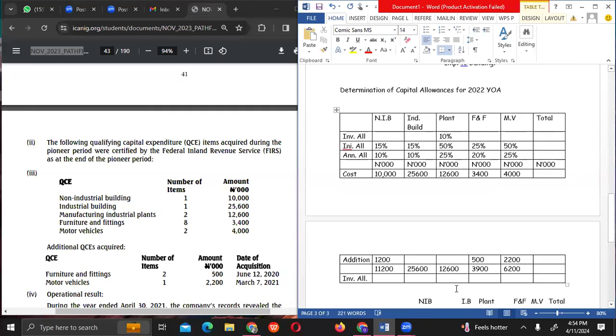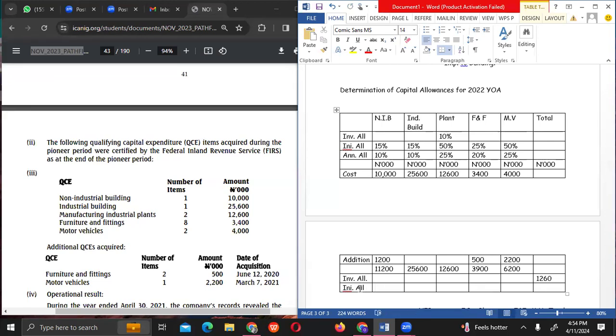So here, investment allowance is really applicable to plants, and it is 10% of the cost of the asset. So it's 1,260. Don't forget that we said there's no form part of the tax return value of the assets. Is that clear? So what's 15?